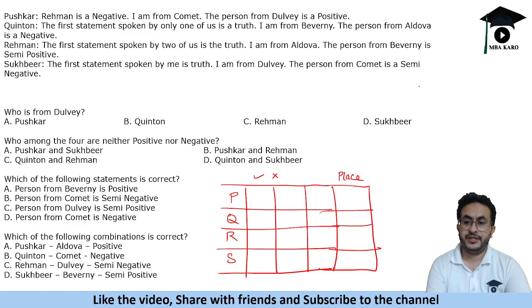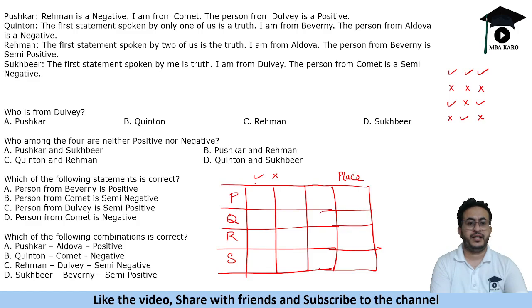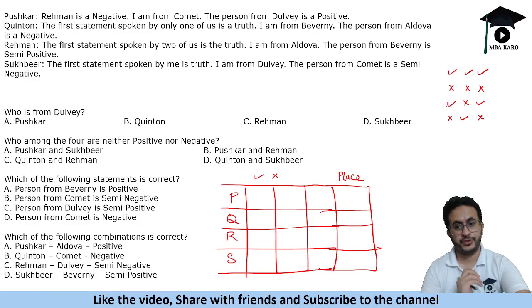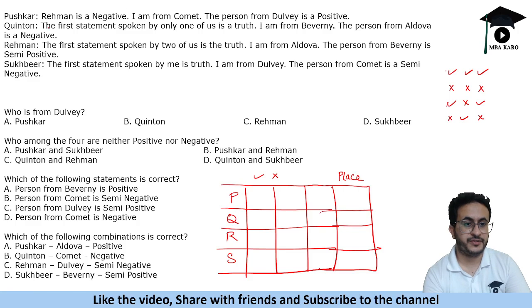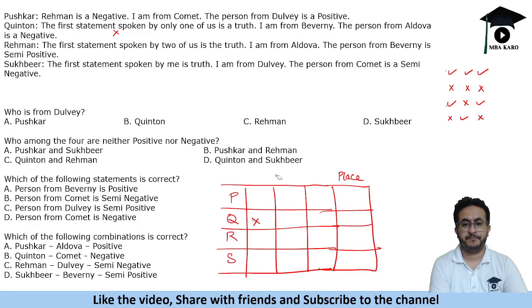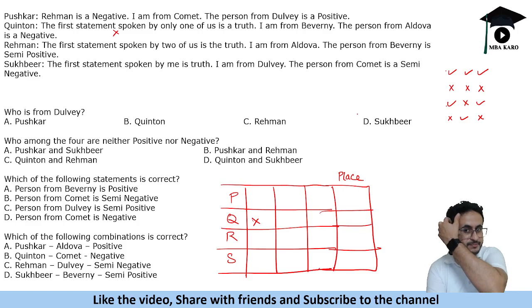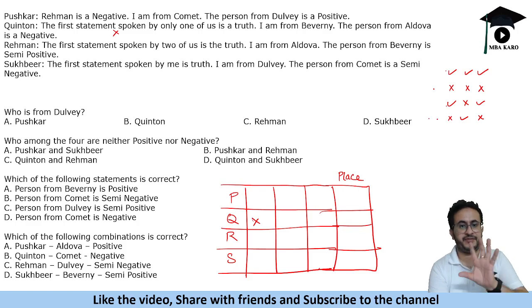Now see what is the pattern of these people. One person is all true, one person is all false, one person is true, false, true, and another person is false, true, false. Now it says the first statement spoken by only one of us is a truth. We see that the first statement by 2 people is going to be the truth, so this statement is false. So Quinton's first statement is false. Quinton can be of this category or this category, we cannot tell.